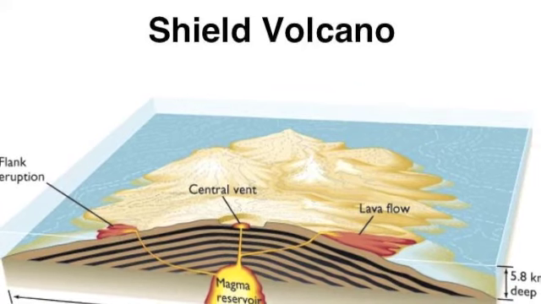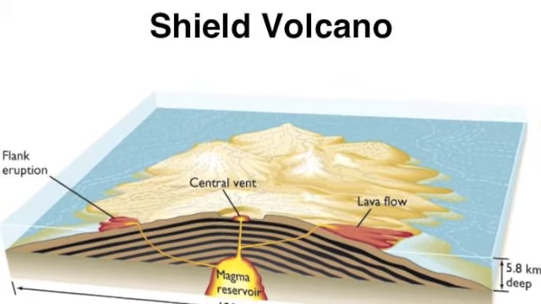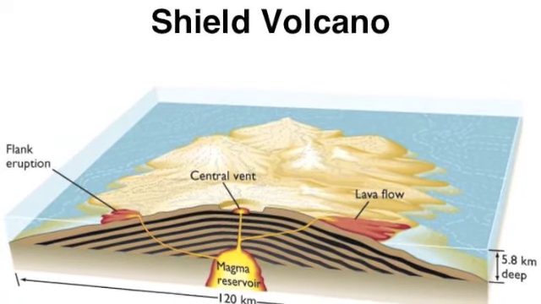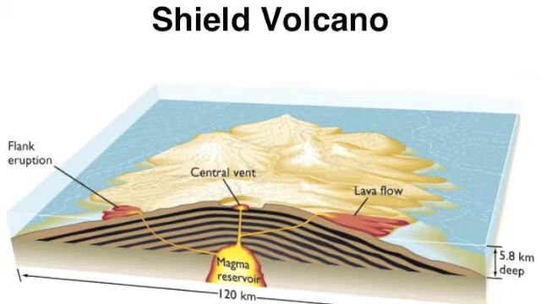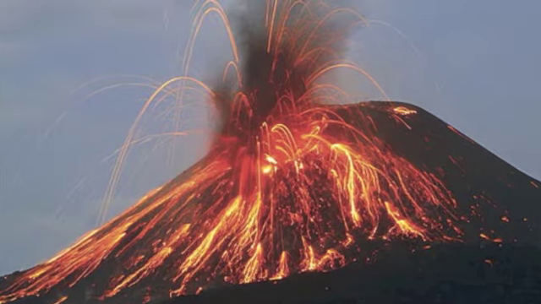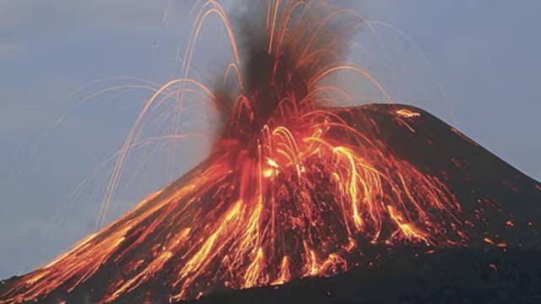A shield volcano is a lot less explosive than the stratovolcano. Shield volcanoes form in the ocean. The liquidy lava that comes from a shield volcano is a mineral called basalt. Geysers, mud pools, and hot springs are all formed when water goes underground and heats up by volcanic rocks.